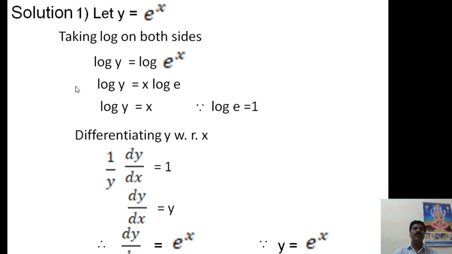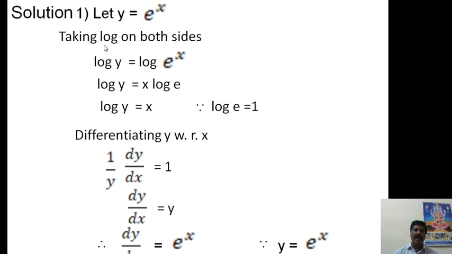Now come to the solution for the first problem. You have to write it in equation form: let y is equal to e to the power of x. You know that formula, dy by dx is equal to e to the power of x is the answer. You have to write just simply let y is equal to e to the power of x, then dy by dx is equal to e to the power of x. That's all, that is the answer for this problem. But I can also write systematically how we get e to the power of x. Otherwise you don't write, but dy by dx equal to e to the power of x is a sufficient answer for this problem in chemistry.